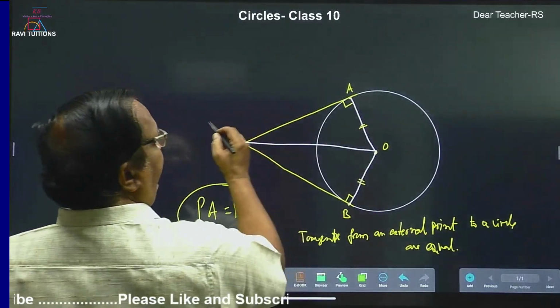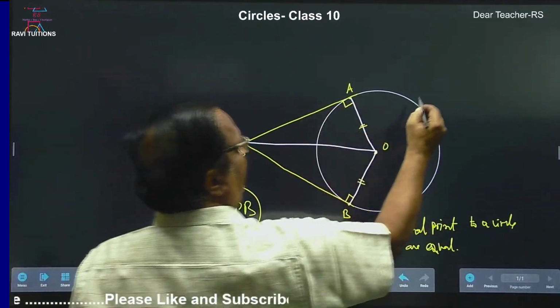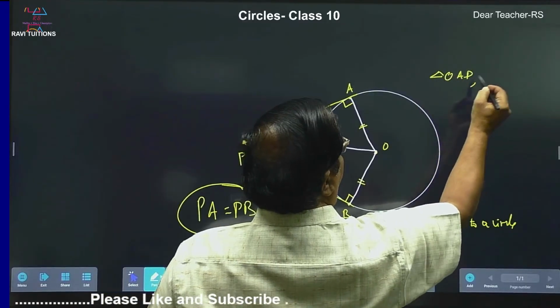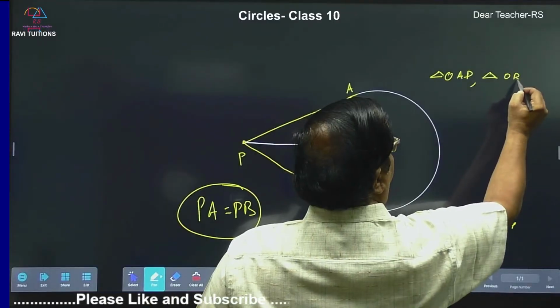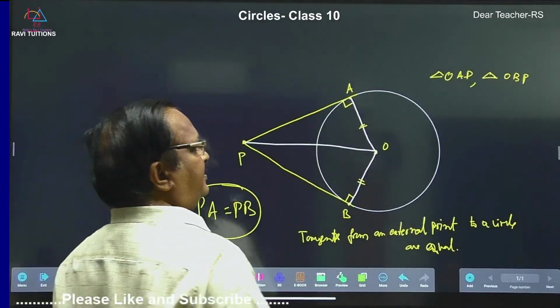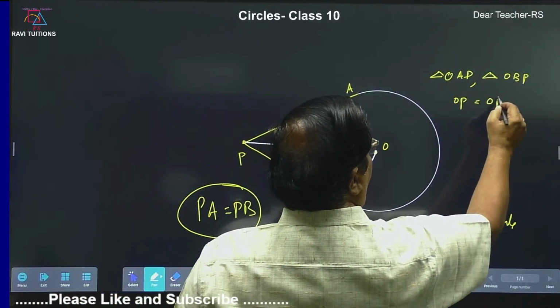Now, take triangle OAP, this is one triangle, and triangle OBP. Check whether they are congruent or not. Let us write equal parts. OP is equal to OP, common.